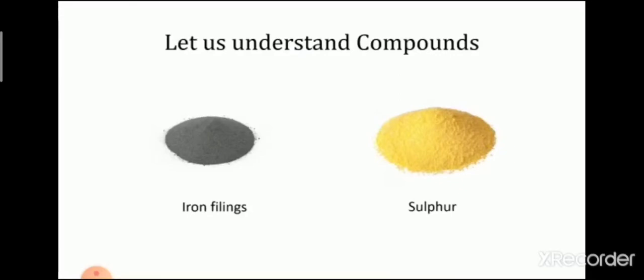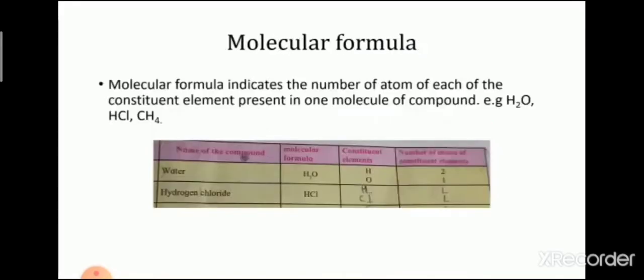Molecular formula. In any compound, a definite proportion of the elements is present. A molecule of a compound is formed by joining a certain number of atoms of constituent elements to each other. Example, water. The molecular formula of water is H2O. Its constituent elements are hydrogen and oxygen, and the numbers of atoms of the constituents are 2 hydrogen and 1 oxygen.